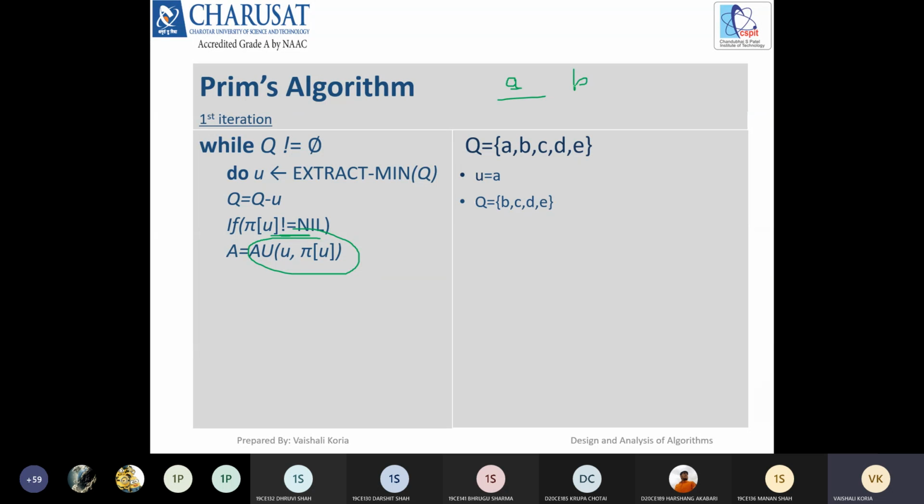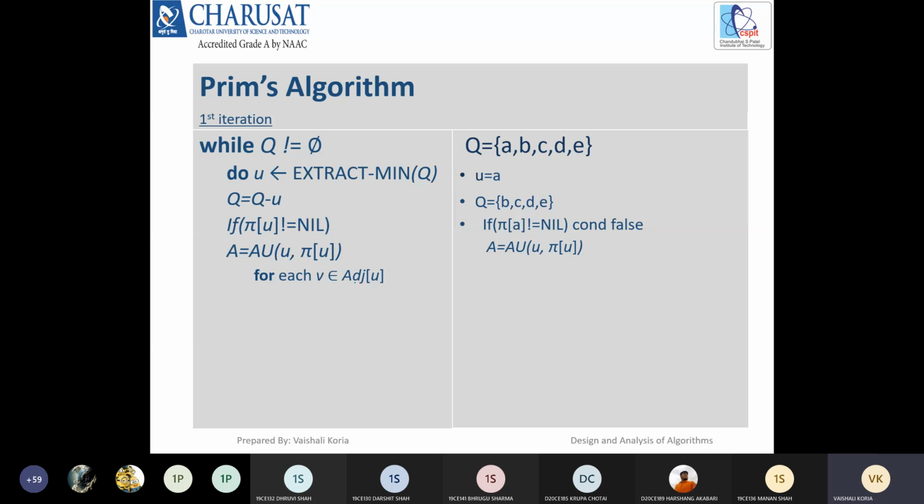If a is there and b is there, meaning a vertex and its parent both exist, only then do we consider it as an edge and add it. In case of this a, it is not true, right? Because the parent of a is nil, so this condition is false. So nothing will be added to the solution set because this condition is false. a is the only vertex we are processing right now. There is no parent of it, and that is why we are not adding it into the solution set.